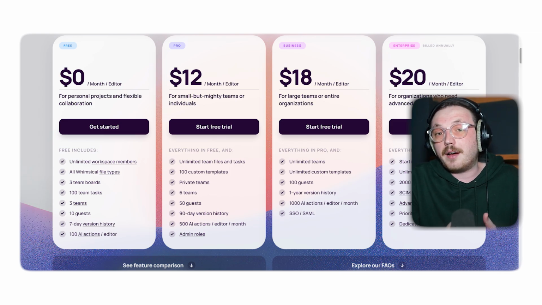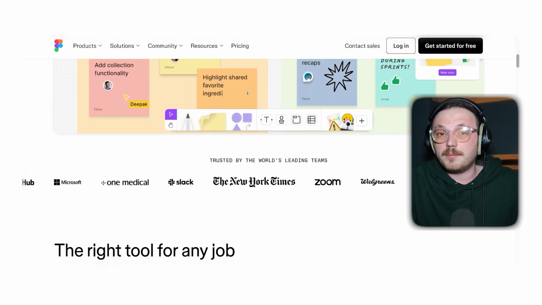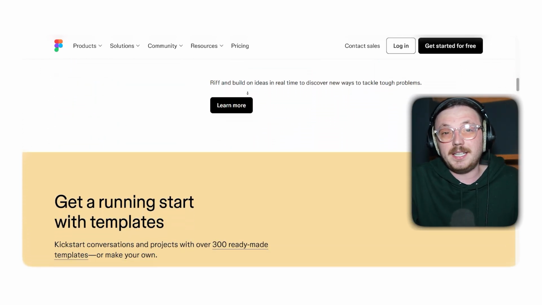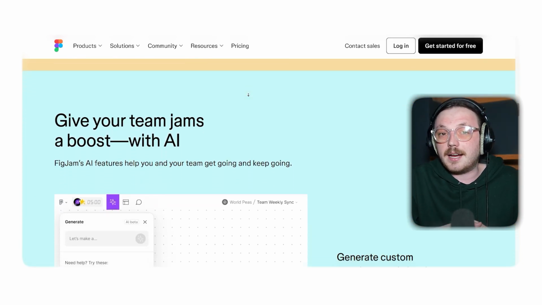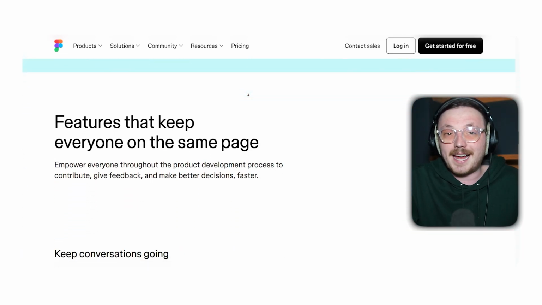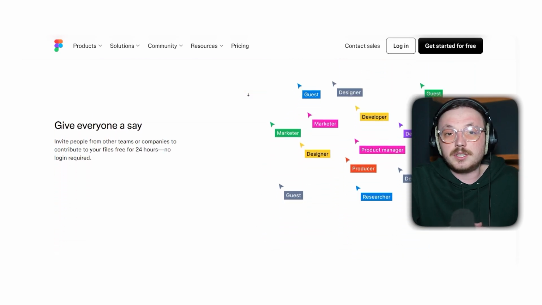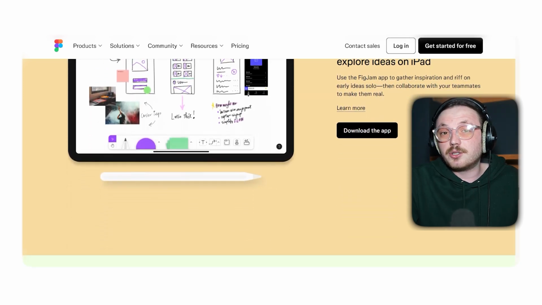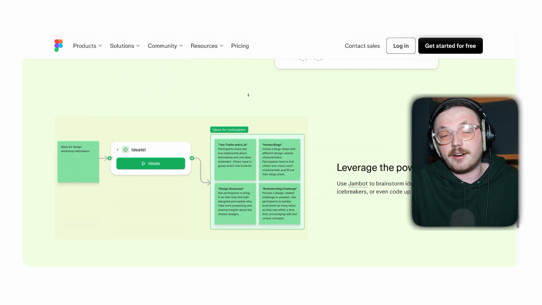Finally, we have FigJam, a new favorite platform among design and creative teams. It's a digital whiteboard tool made by Figma, and it works perfectly with Figma's design platform. This makes it super easy to move between brainstorming ideas and working on detailed designs. With FigJam, you get a simple, collaborative space where teams can sketch ideas, draw quick diagrams, and add notes on the spot. One of its coolest features is how interactive it is. You can use sticky notes, draw freehand, and even add fun touches like emojis and stickers. This makes brainstorming more exciting and less formal, helping teams feel more creative and open to sharing ideas.